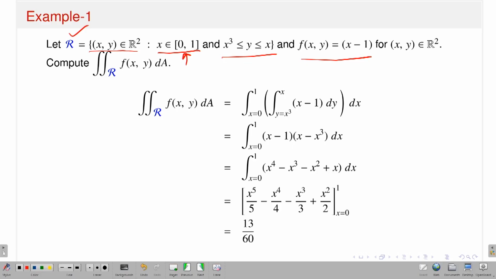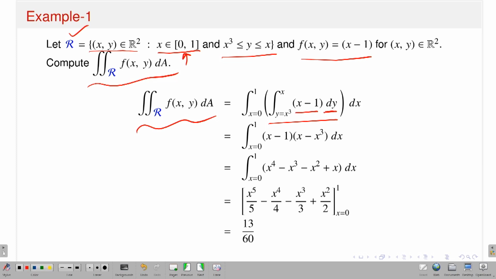So, by the earlier Fubini's theorem, you can calculate your double integral over this vertically simple region by computing the iterated integral. This is the double integral I want to calculate. What do you have to do? You first perform the integral with respect to the y variable, and then perform the x integral. This is your function f(x, y), keep it as it is. I have to perform the integral with respect to y.